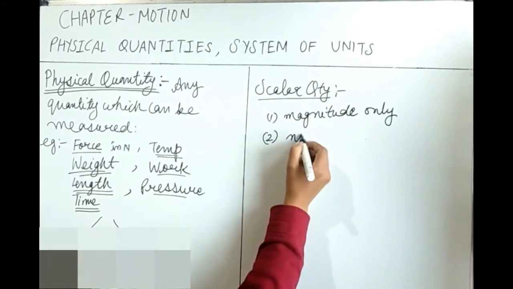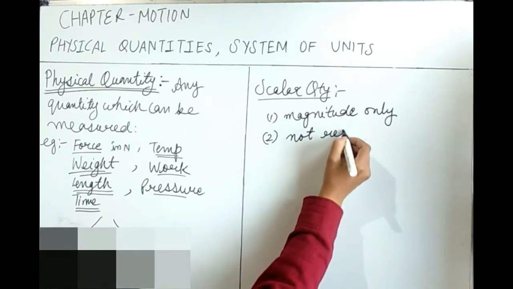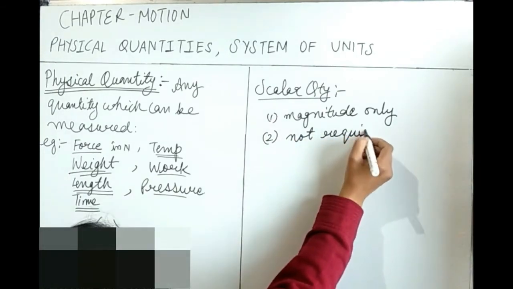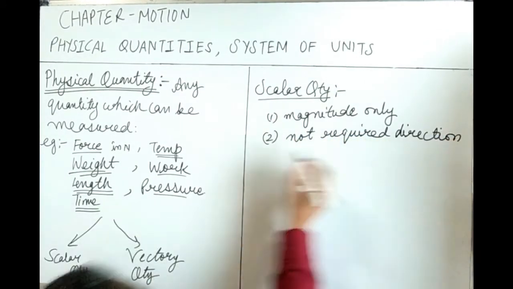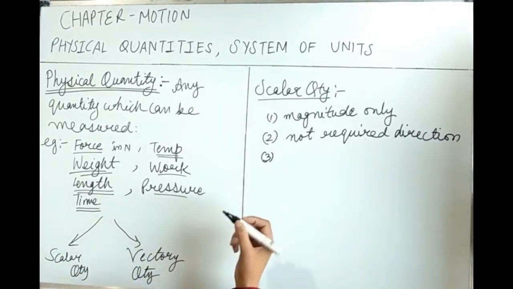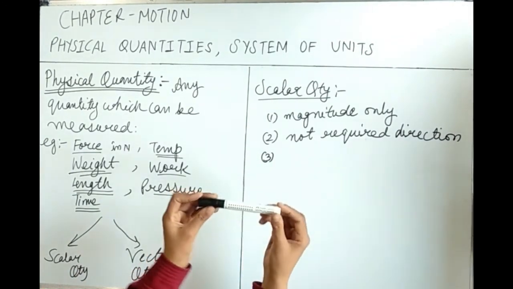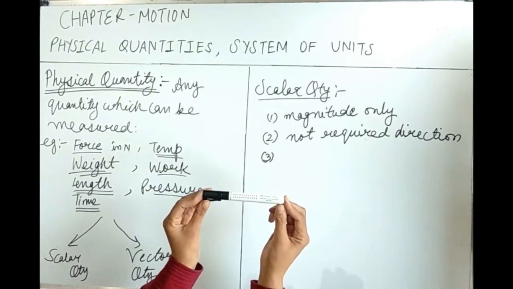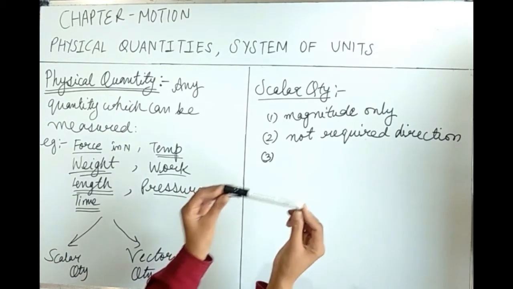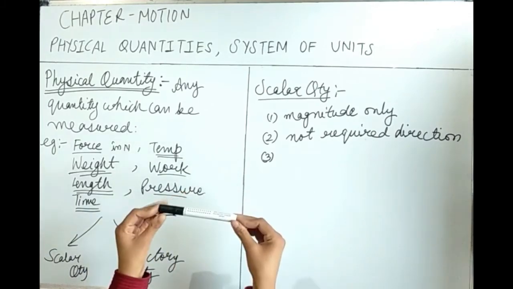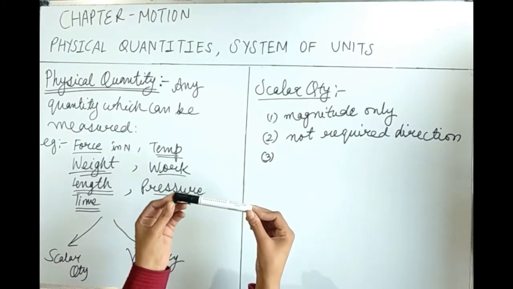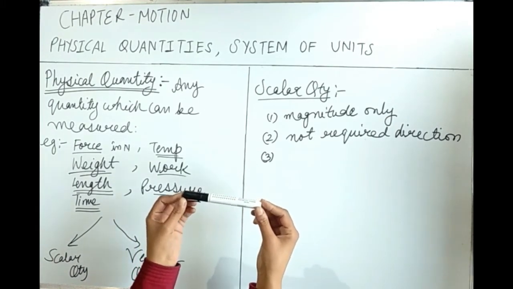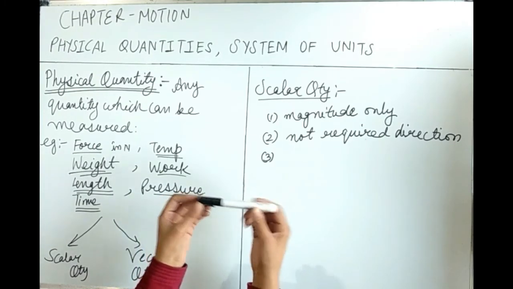We need not mention direction. Direction is not required in scalar quantity. Example we can take. Suppose the length of this pen is 10 centimeter. If I say 10 centimeter east direction, 10 centimeter in west direction, it doesn't mean anything. So we need to mention only 10 centimeter. Direction is not required to mention.